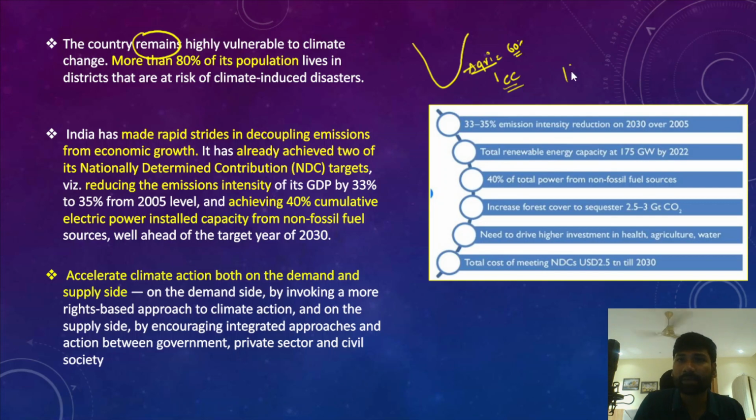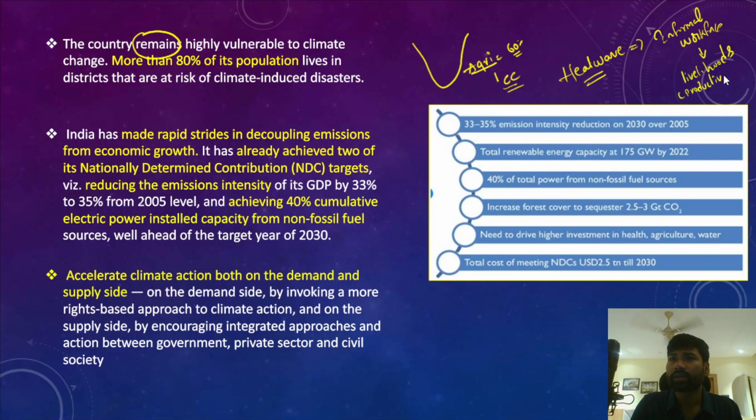And at the same time, the growing heat wave like conditions, and these heat waves are impacting the informal workforce, and not just the informal workforce, it has been impacting their livelihoods, reducing their productive capacities.